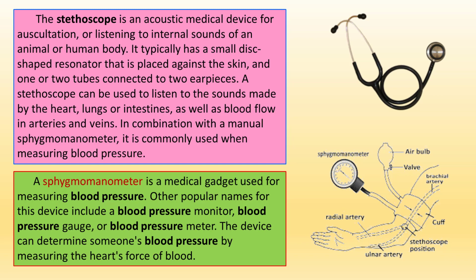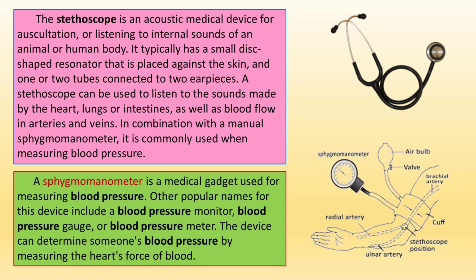A stethoscope can be used to listen to the sounds made by the heart, lungs or intestines, as well as blood flow in arteries and veins. In combination with a manual sphygmomanometer, it is commonly used when measuring blood pressure.